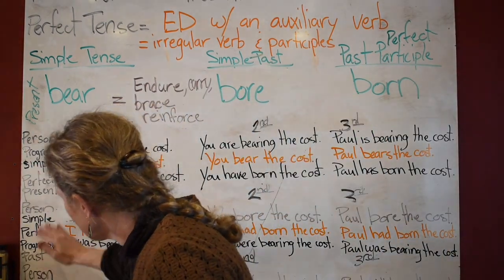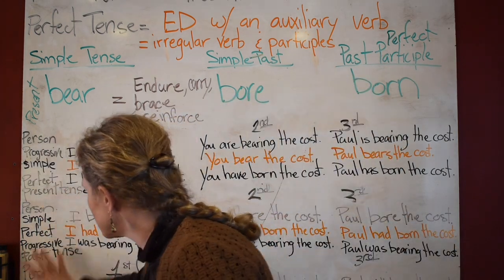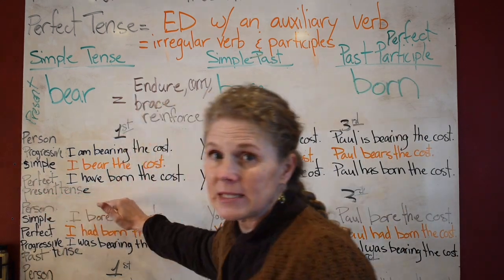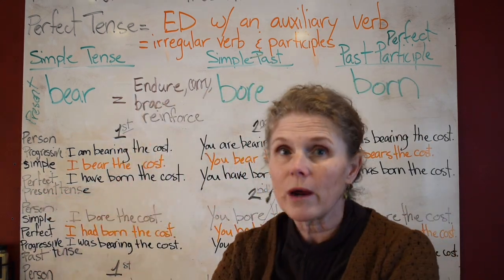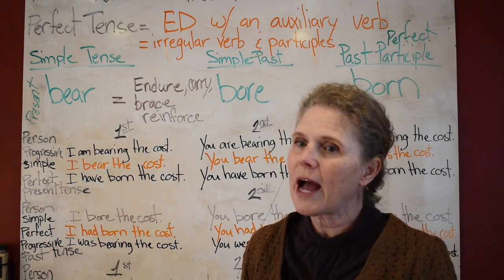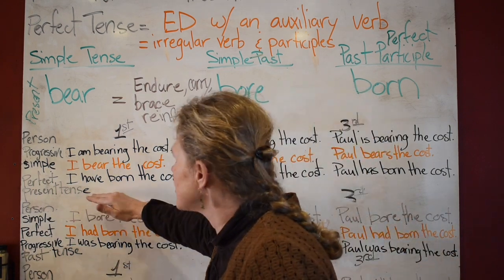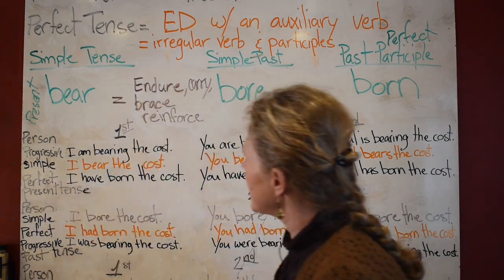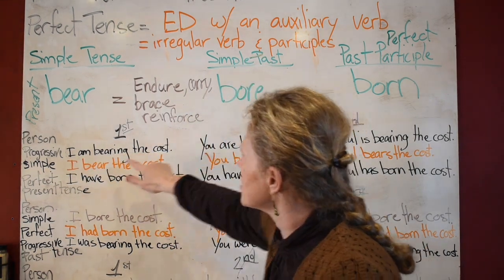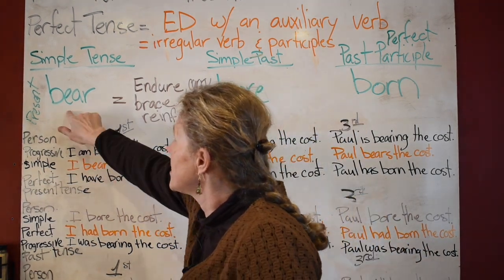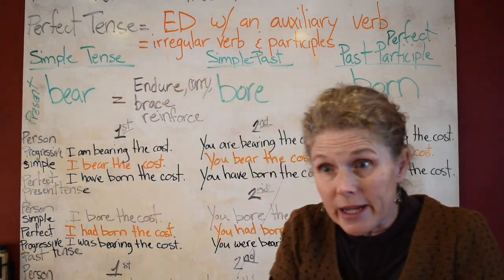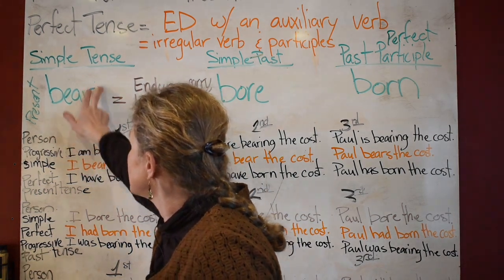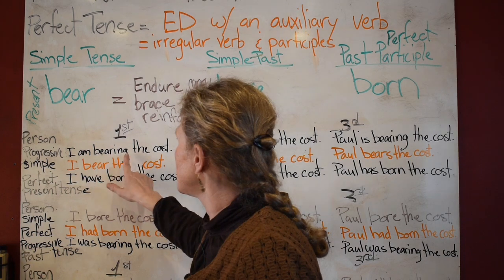Now I mixed these up a little bit from each other. Well, not these two, but this one I did. Now we're going to talk about the present tense. Remember, the present tense is where you get so many changes, so you have to really understand how this works. We are going to be in the progressive present. I am bearing the cost. Now look, bear takes the simple tense plus your ing. Do you see that, Polly? Bear takes the simple tense and then you get ing to get bearing.